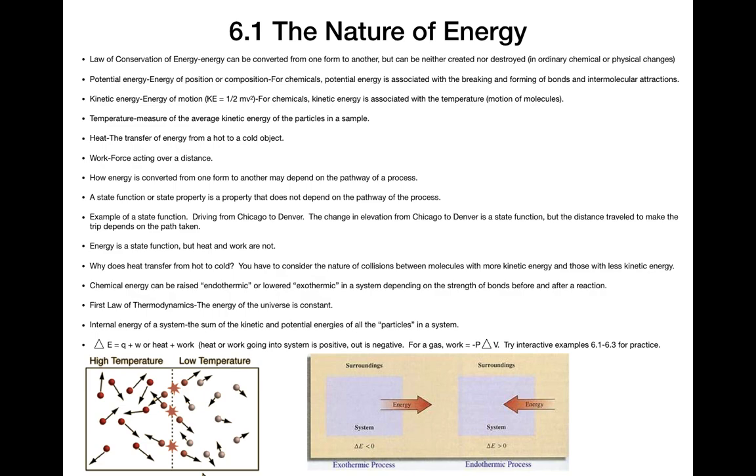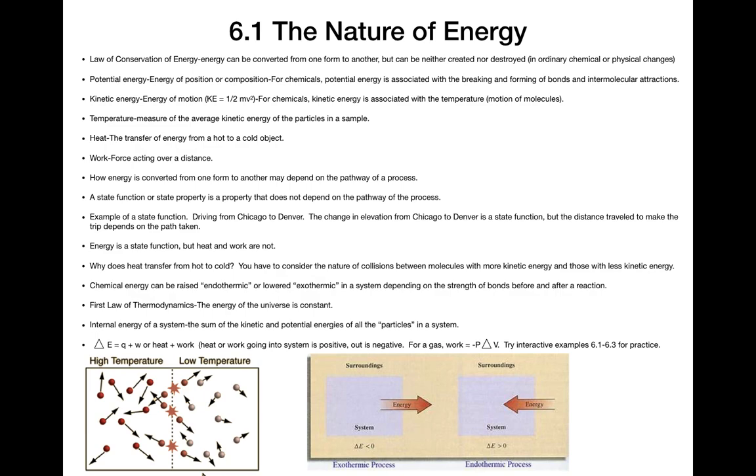The internal energy of a system is the sum of all the kinetic and potential energies of all the particles in a system, which is a very difficult concept to actually measure. So typically we measure only changes in internal energy, and we do that in the form of heat plus work. So delta E equals Q plus W is often how we define that.